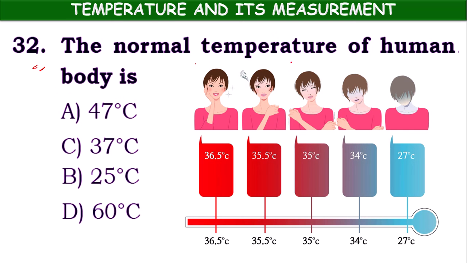Next one. The normal temperature of a human body is. Just by observing this diagram, you can tell. If you see the facial expressions of the girl in the picture, at 36.5 degrees temperature she is looking normal, because it is the normal body temperature. 37 degrees centigrade is the normal body temperature. So option C is right. This 37 degrees is right here, children.